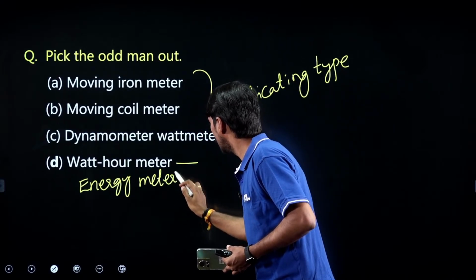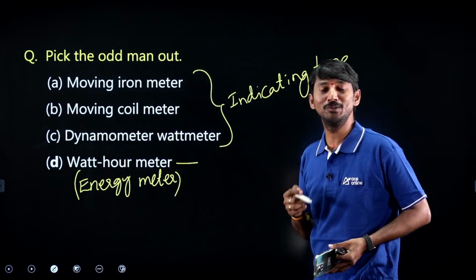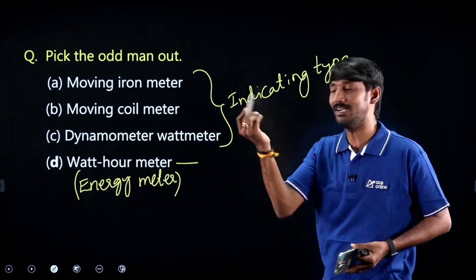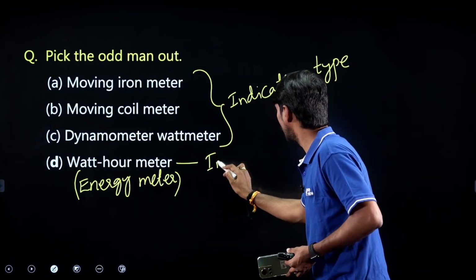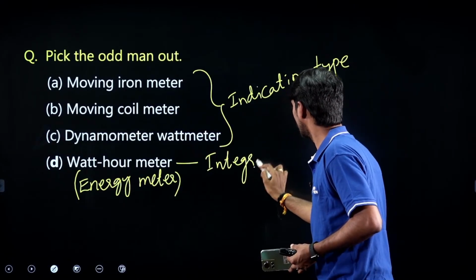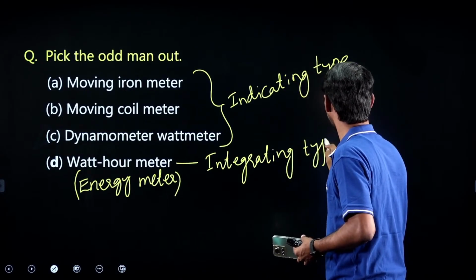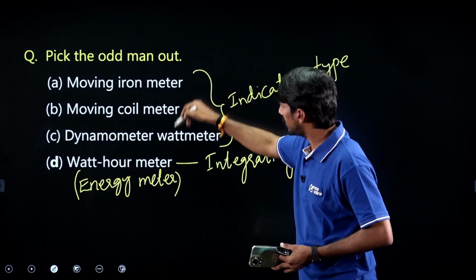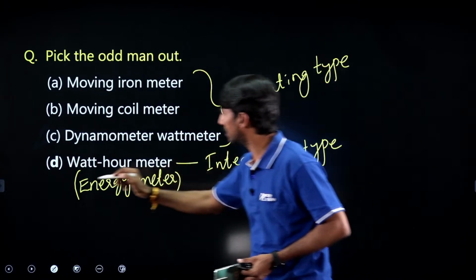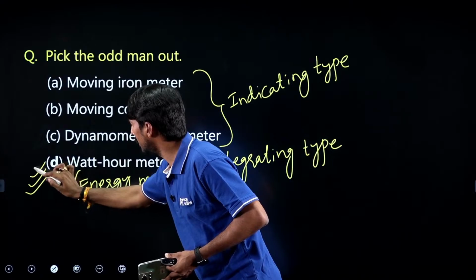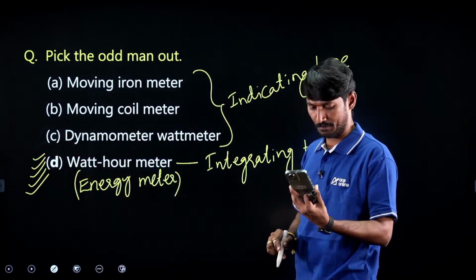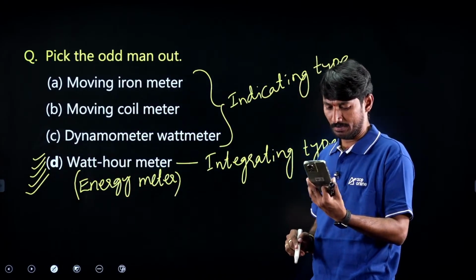Which category does an energy meter come under? Integrating type. So these 3 are one category, and this is the other category. Obviously option D is the answer. Very good, Durga Prasad Chari gave that.